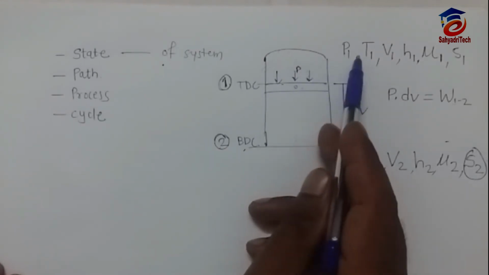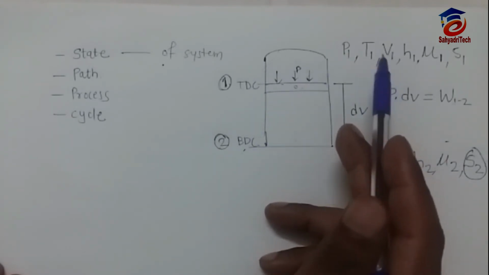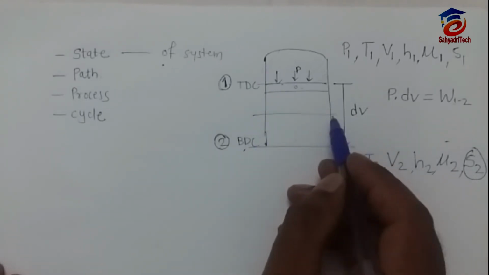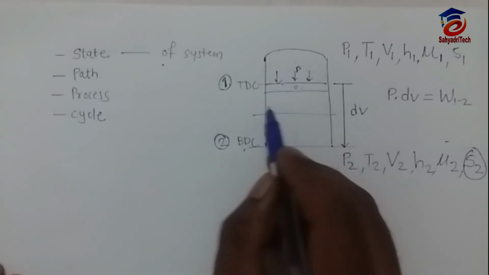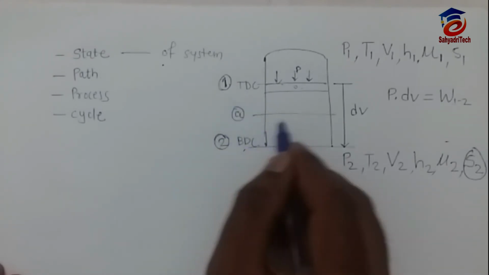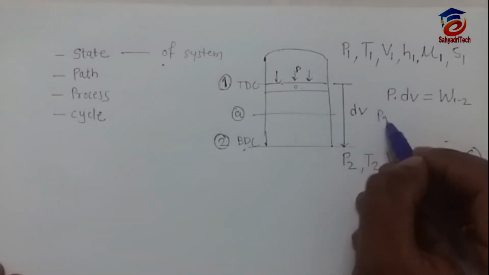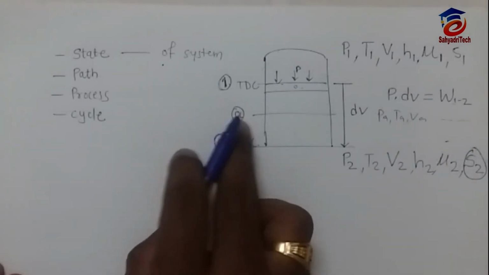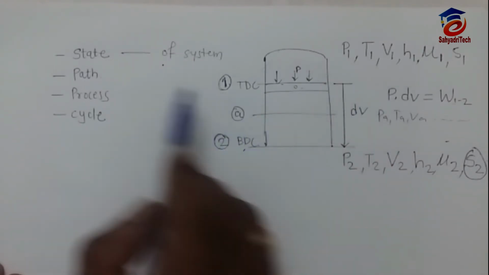Now see, these properties we read at a particular position, or at any instant we can read these properties. Suppose the piston is here and we stop this moving piston at this position. Suppose this position is A, any mid position A. So what are the properties at this point? At this point the properties are PA, TA, VA. All these properties we can write like that at this instant. So when we measure properties at any instant, that is nothing but state.